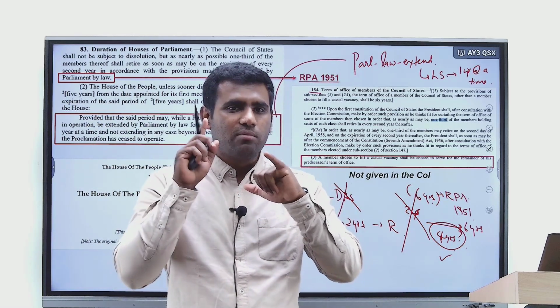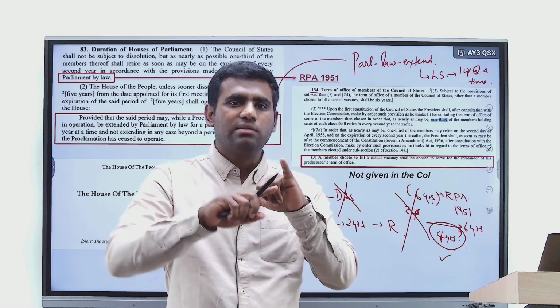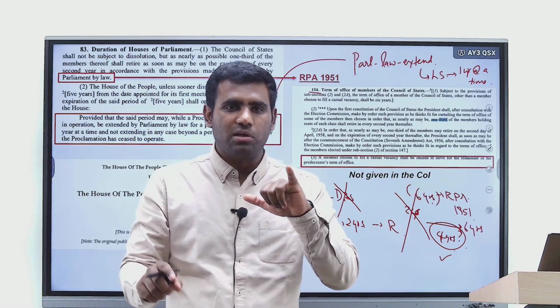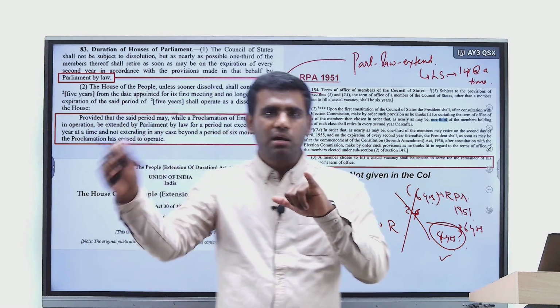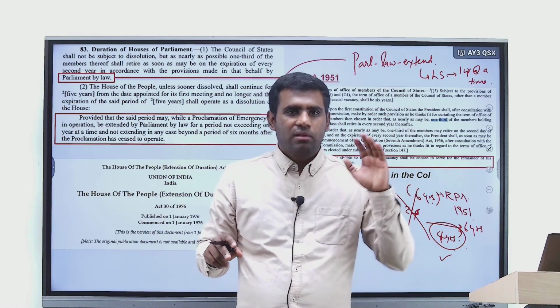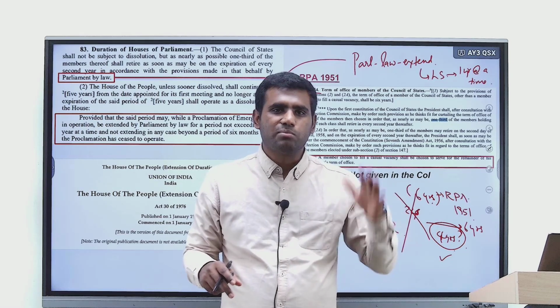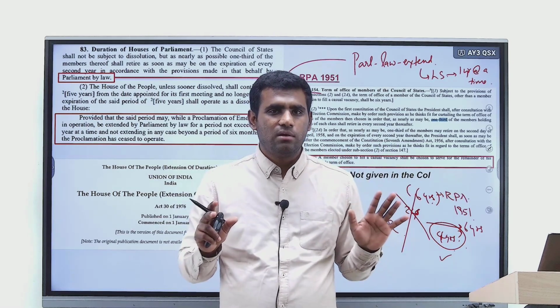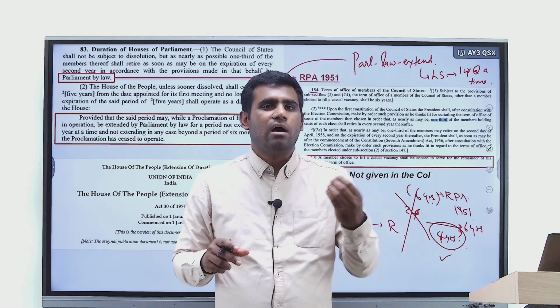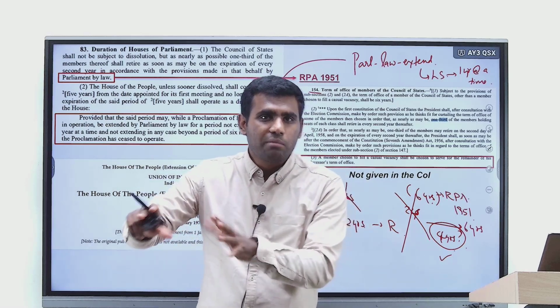The Constitution talks about a 5 years duration for Lok Sabha and its extension for 1 year when emergency is in operation. How can that be done? By Parliament, by law. Finished. The other aspect is the Constitution says Rajya Sabha cannot be dissolved. 1/3 of its members shall retire every 2 years. Right? But the details will be separately made by Parliament by law.